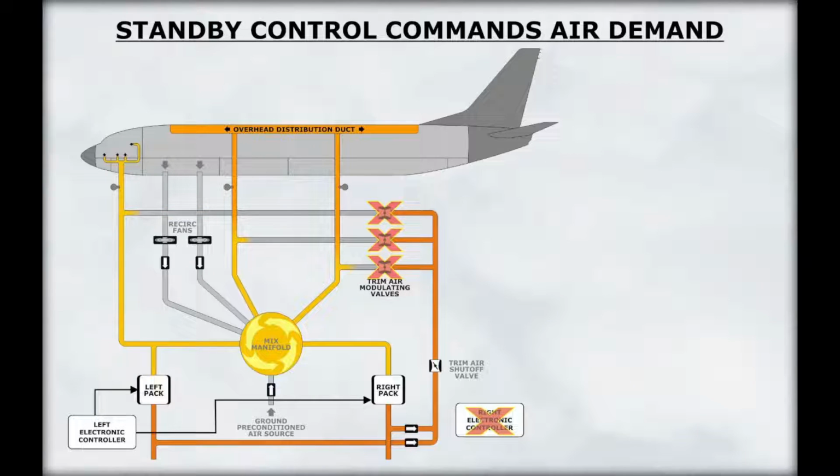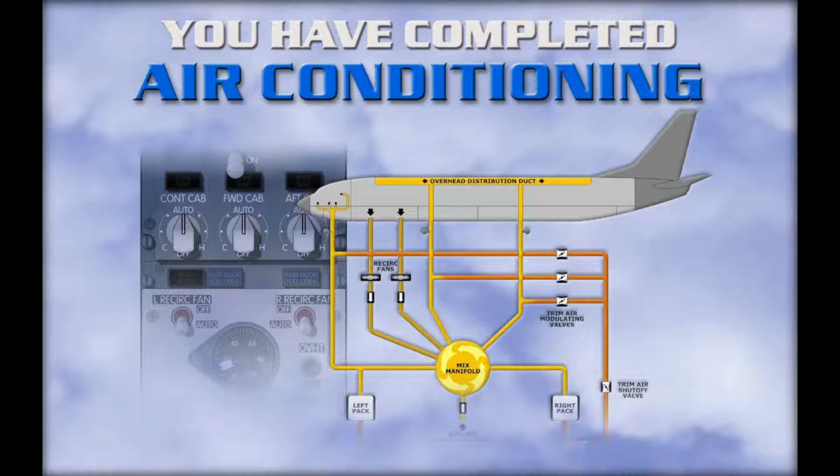In the event of a failure of all zone controls and primary pack controls, the standby pack controller will command the packs to produce a temperature that satisfies the average temperature demands of the two cabin zones. In addition, the trim air modulating valves will close. This concludes the presentation of the air conditioning system.